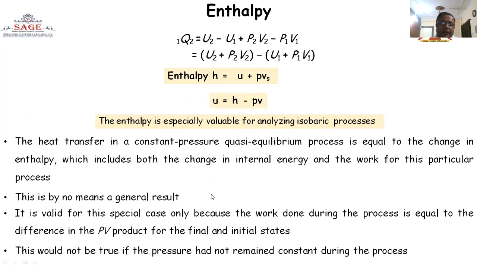What is enthalpy? Enthalpy is represented by the letter H, equal to U plus PV. That is the summation of internal energy plus flow energy. So U is equal to H minus PV. Here the formula is U2 minus U1 plus P2V2 minus P1V1.